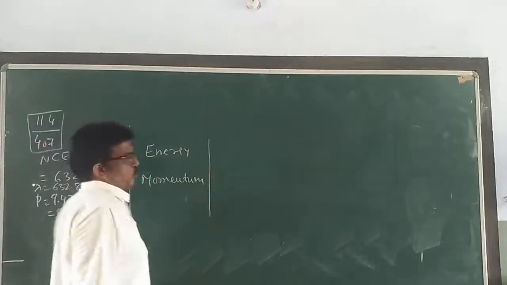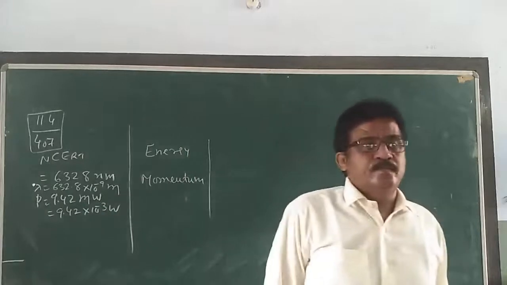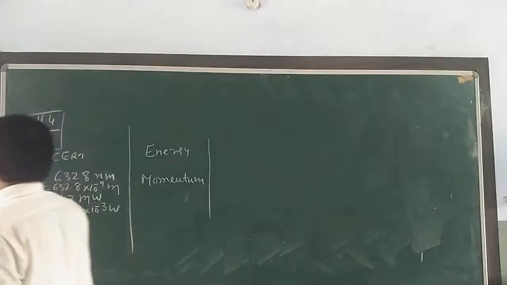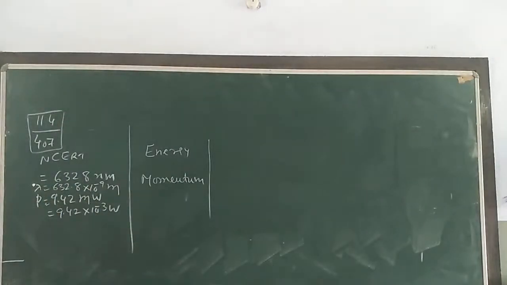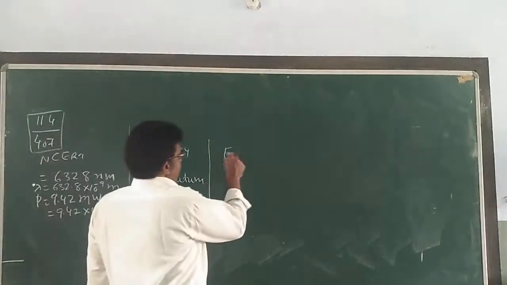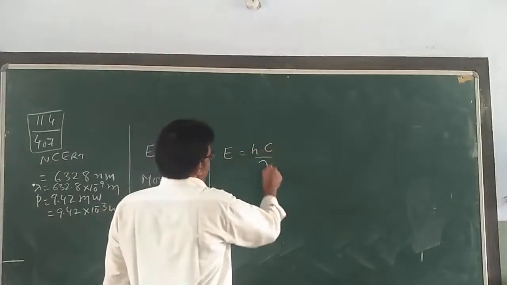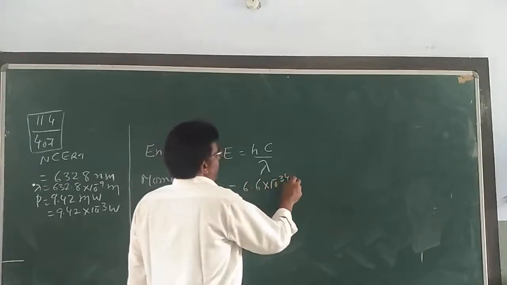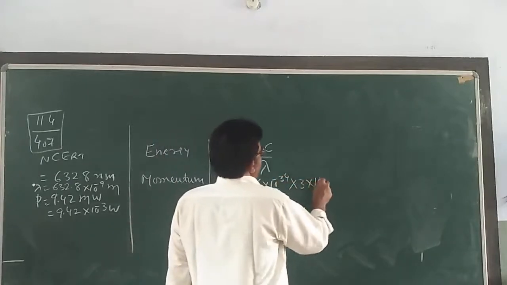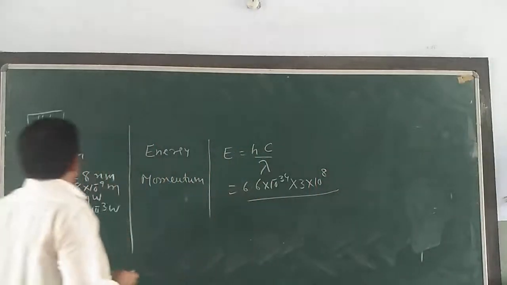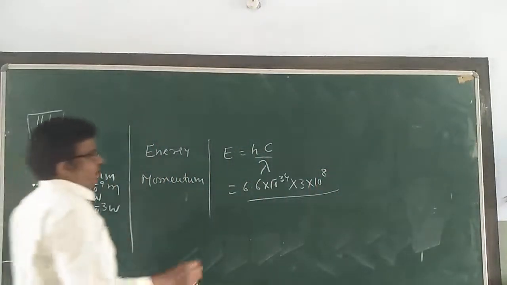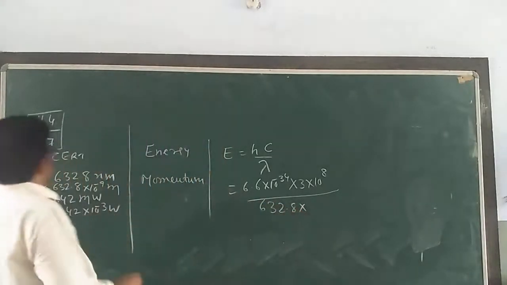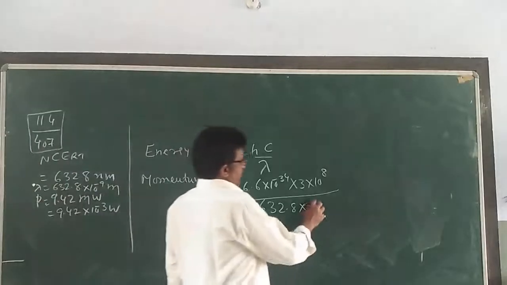Here, you have to find two things. First, what is the energy and what is the momentum? The formula for the energy is equal to hc by lambda: 6.6 into 10 raised to power minus 34, 3 into 10 raised to power 8, divided by lambda, 632.8 into 10 raised to power minus 9 meter.